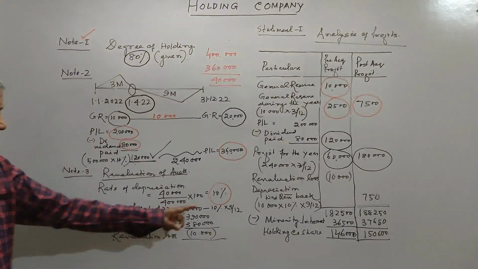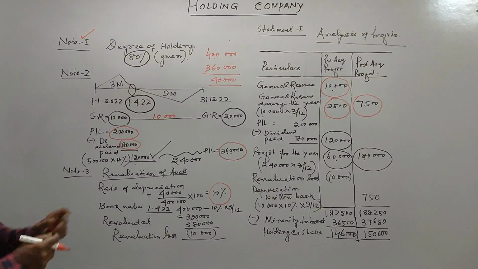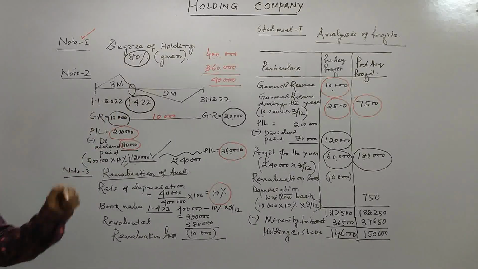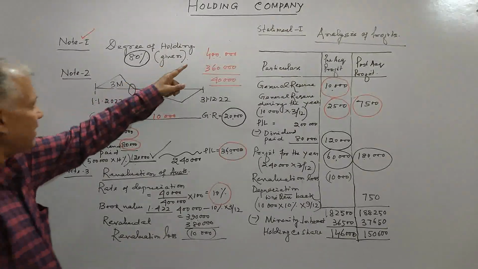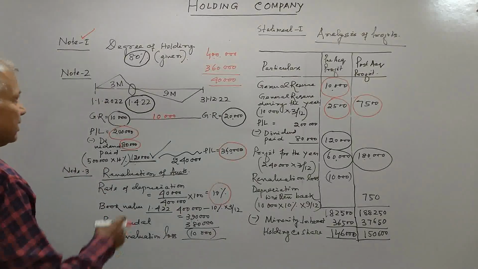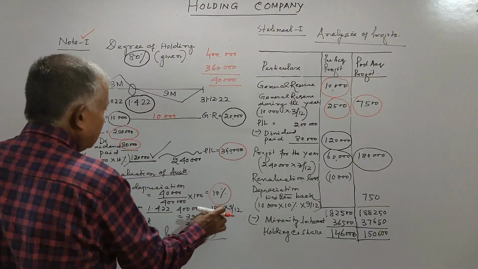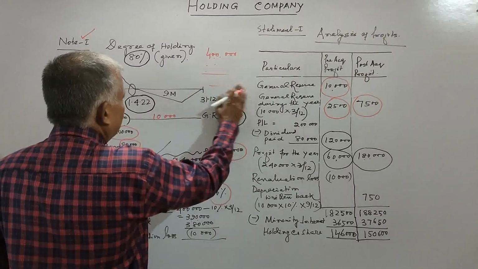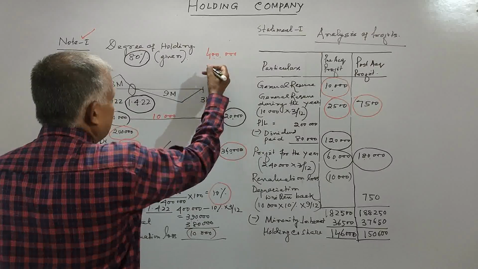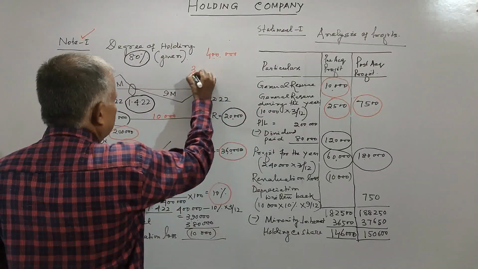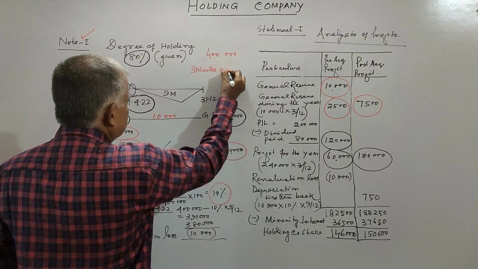We will find out the book value of land and building after 3 months. At the beginning it was 4 lakh. If you take 3 months depreciation at 10%, that is 40,000, for 3 months depreciation is 10,000.